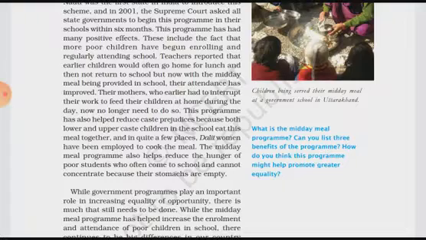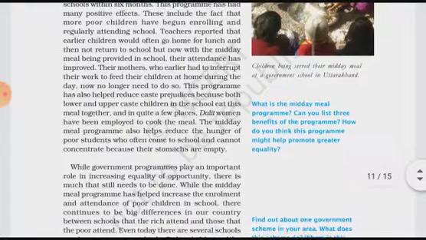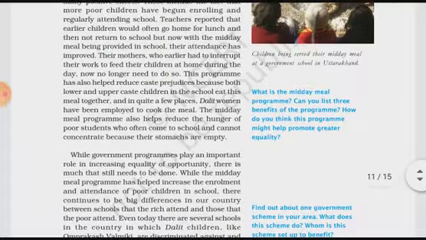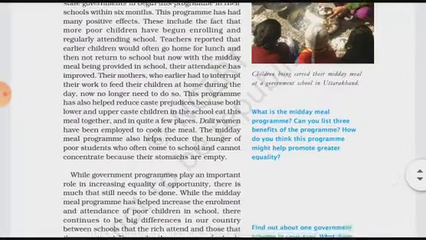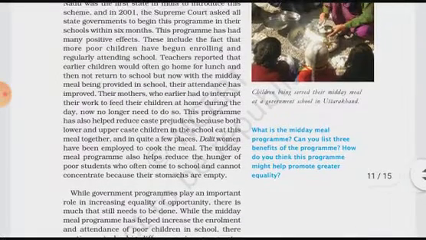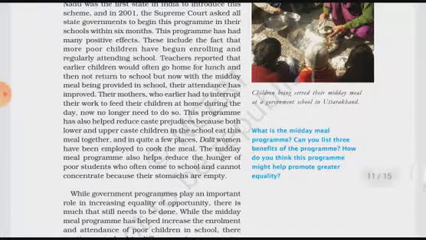Teachers reported that earlier children would often go home for lunch and often not return to school, but now with the midday meal being provided in school, their attendance has improved. At that time, the teachers gave a report to the government that earlier the children would often go home during lunch time to take their lunch.